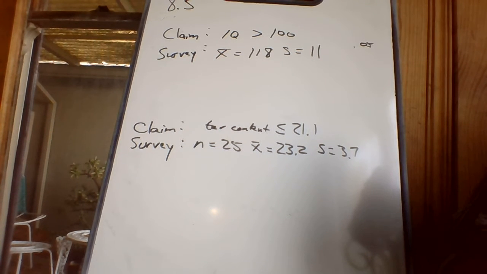Okay, section 8.5. As I said, this is kind of mirroring chapter 7. So we had yes or no questions. We had numbers questions with n bigger than 30. Now we've got numbers questions with n less than 30. Okay, why don't I have an n written down on that one? That one, the n was 15.